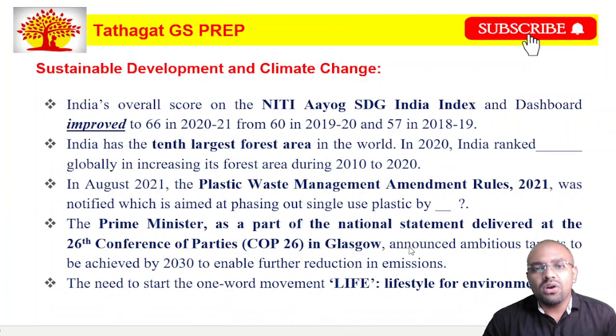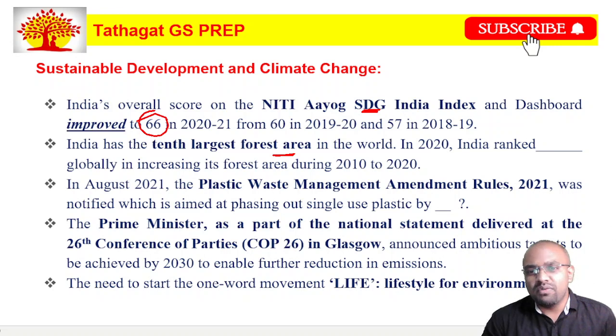The next slide talks about sustainable development and climate change. India's overall score on the Niti Aayog SDG India Index and Dashboard has improved to nearly 66%. That means India is very close to achieving these sustainable development goal targets. That's why our ranking has improved. Okay, and India has the 10th largest forest area in the whole world, and in 2022, India ranked third globally in increasing its forest area during 2010 to 2020.